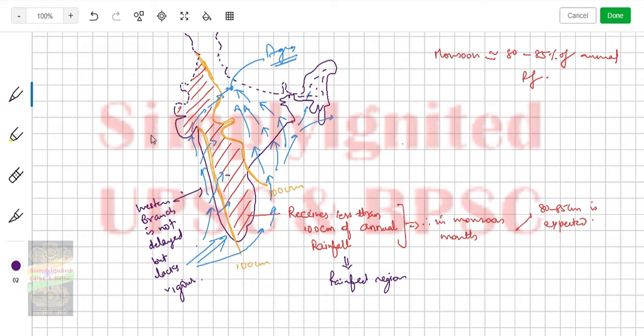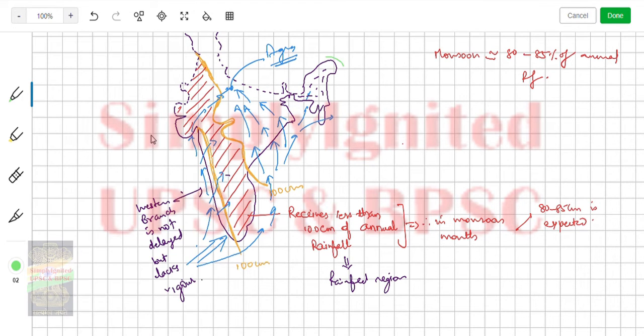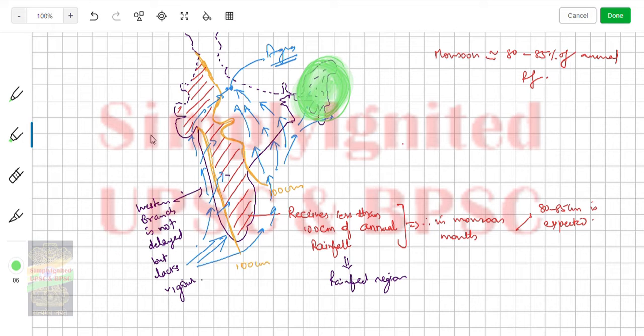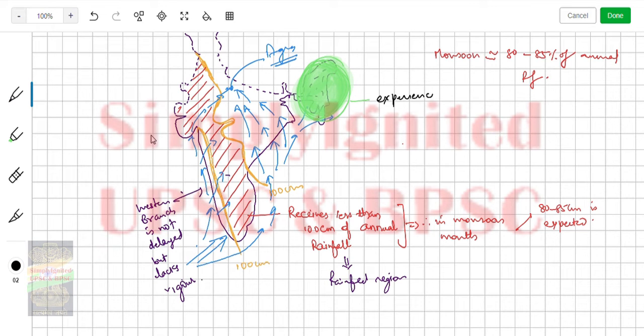Now this region is experiencing heavy rainfall causing floods, for example in Assam and Meghalaya, right?